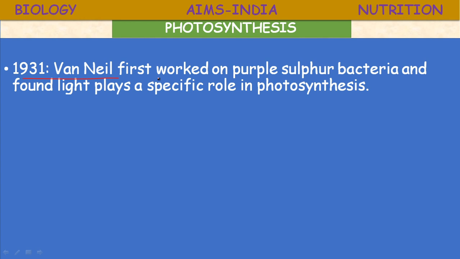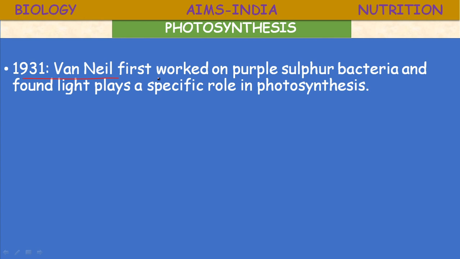Actually, in place of H2O, these bacteria use H2S, hydrogen sulfide, and the energy produced by hydrogen sulfide oxidation is used by the bacteria in synthesizing food material.